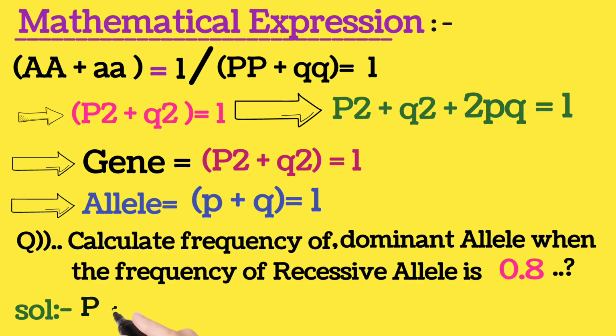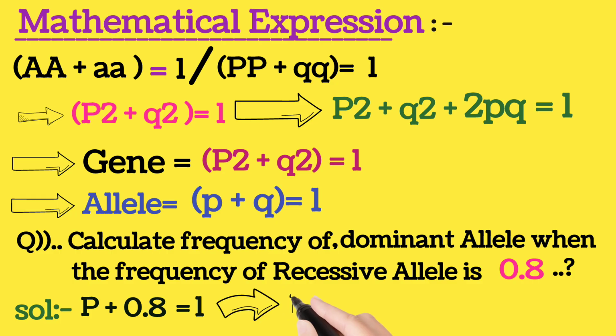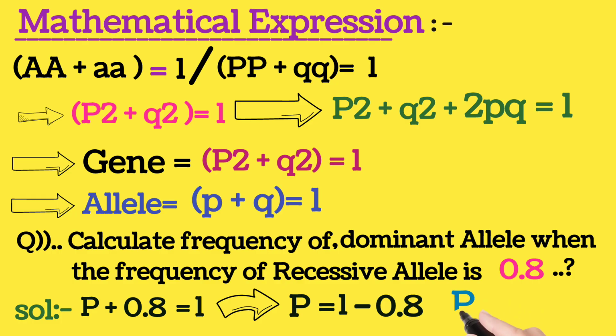So we can write P as the dominant allele plus 0.8, the frequency of the recessive allele, is equivalent to 1. Now it will give rise to the next equation like this, P equivalent to 1 minus 0.8, and at last we will get the gene frequency of the dominant allele, that is P will be equivalent to